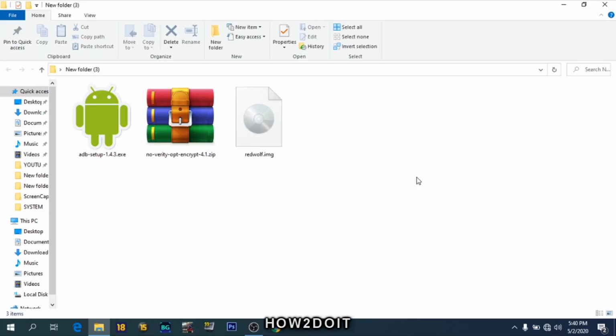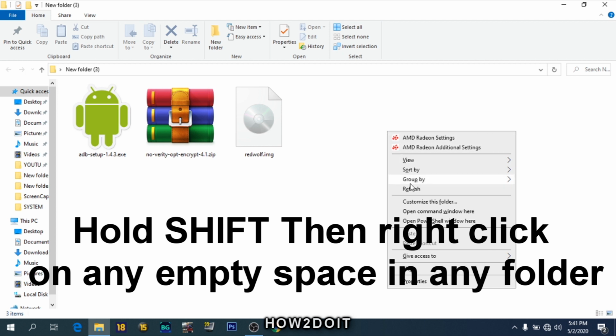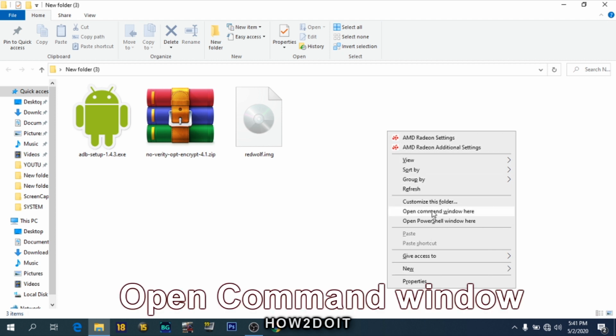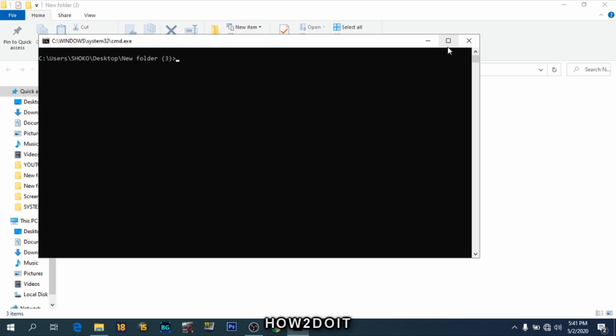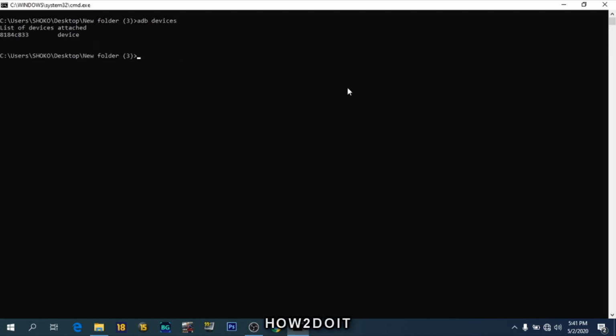After that, all you want to do now is to connect your phone and your laptop using a USB port. Then we'll be putting in some scripts in our command prompt, which I'll put in the description. Just follow my lead. Hold down your shift button and right click on any empty window here. You should see this open command window. So this is what we'll be working with. As you can see, our device is listed here. That means it is working.